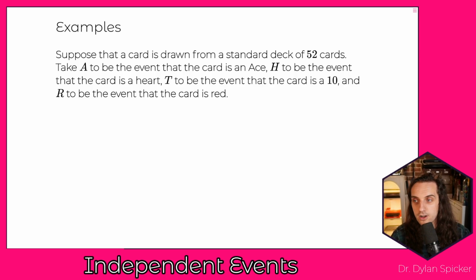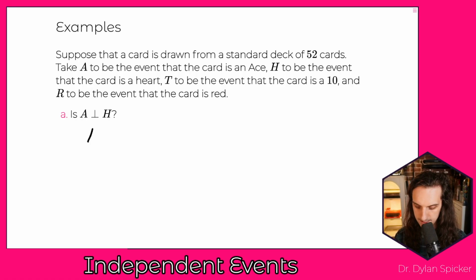Suppose that we have a card that's drawn from a standard deck of 52 cards. We take A to be the event that the card is an ace. We take H to be the event that the card is a heart, T to be the event that the card is a 10, and R to be the event that the card is red. And we want to know, is A independent of H? So is the event that a card is an ace independent of the event that the card is a heart?